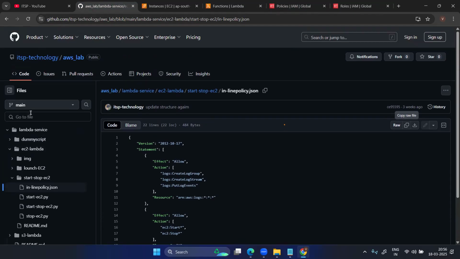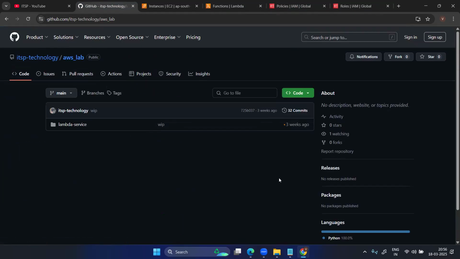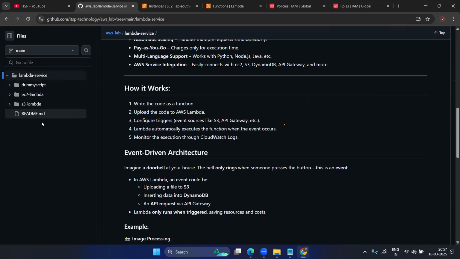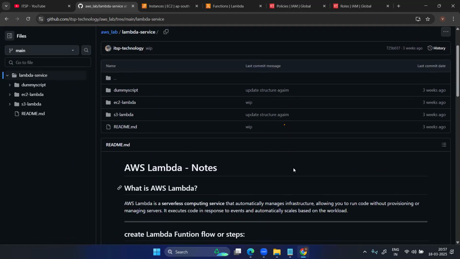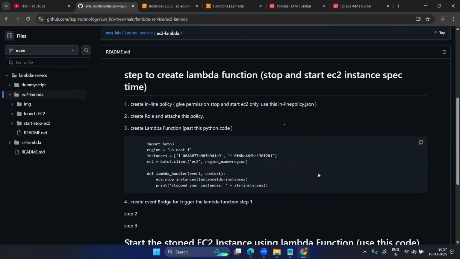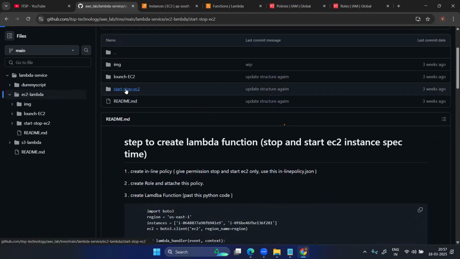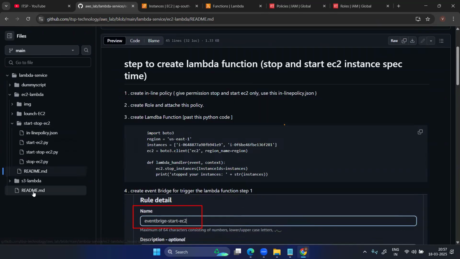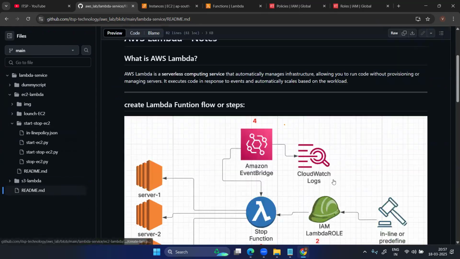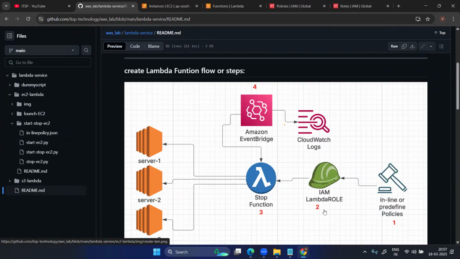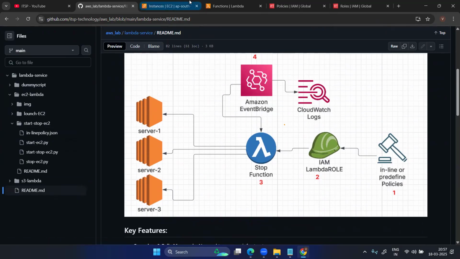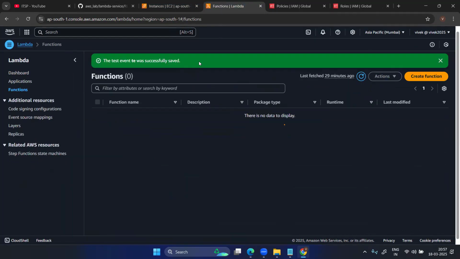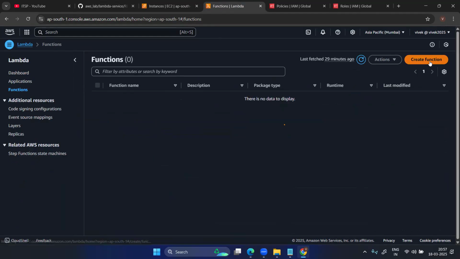You can see the Lambda services and the Lambda architecture. Okay, start and stop readme, inside this readme. Attached to this, now create a function. Lambda. Now create the function.